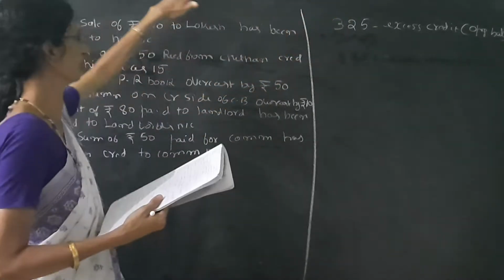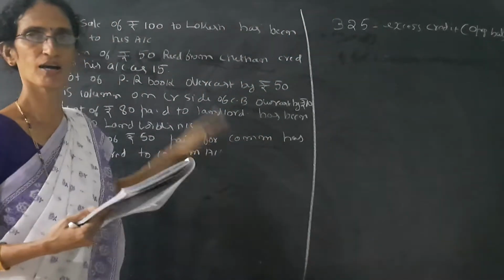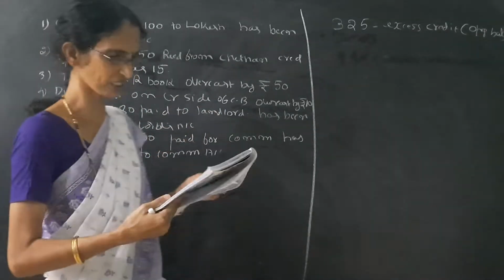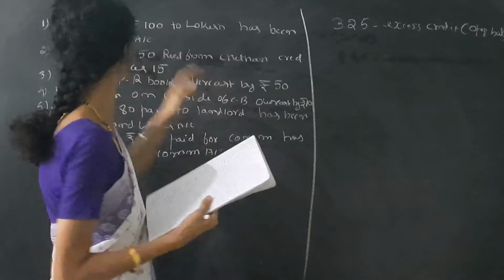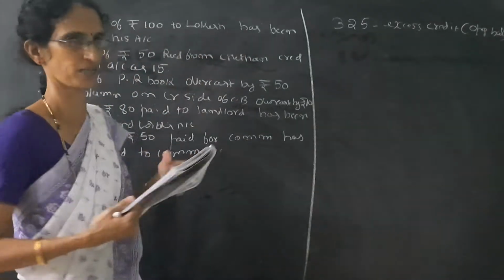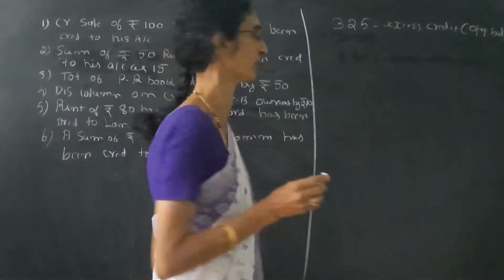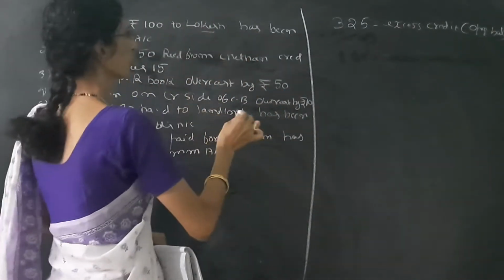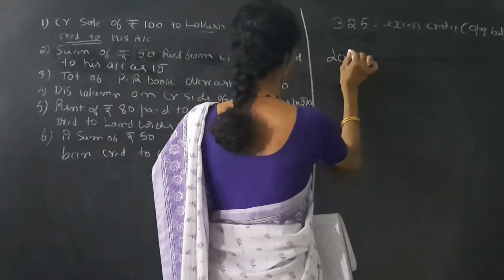Then we can solve the problems or we have to pass the rectification entries. So the first transaction is like this. Credit sale of rupees 100 to Lokesh has been credited to his account. So the last part is wrong. Credited to his account means here it is Lokesh. So we have to debit the Lokesh account.